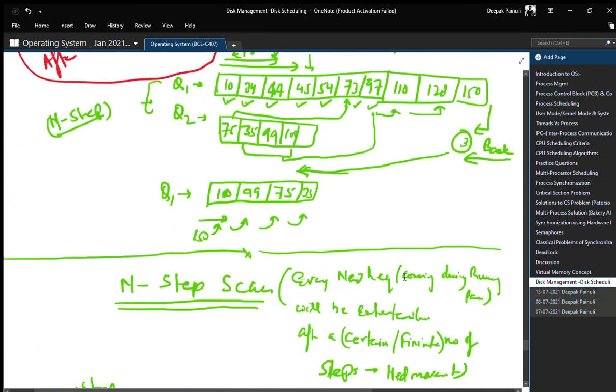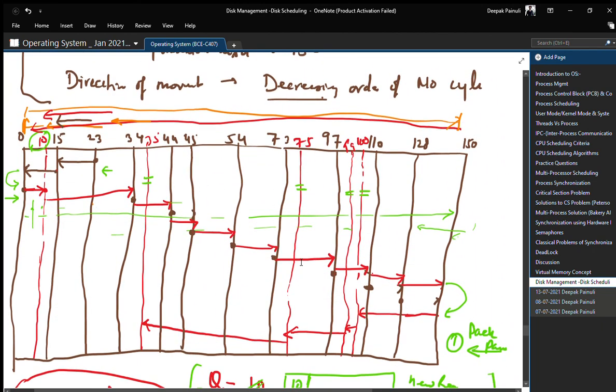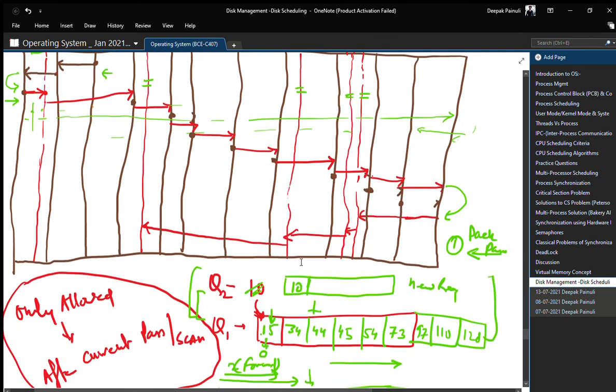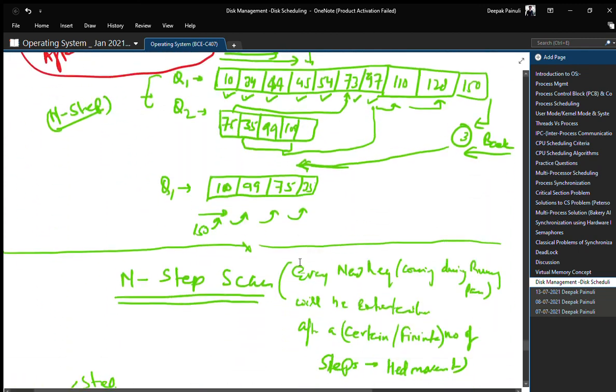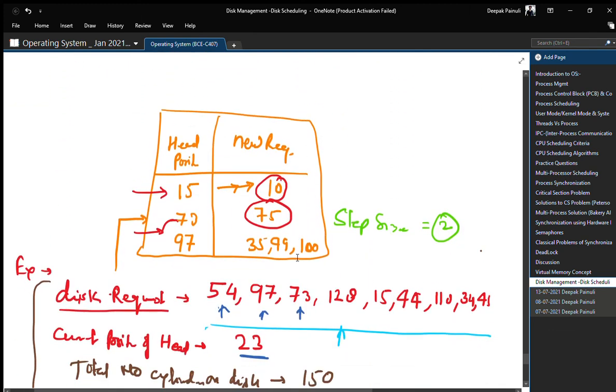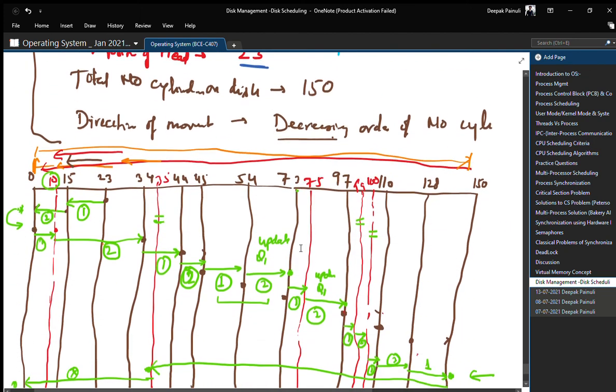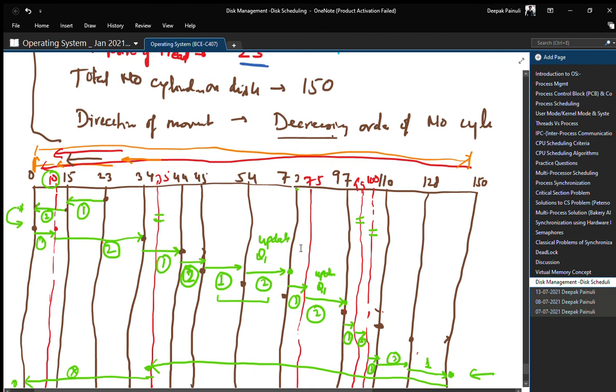But due to the nature of this algorithm, some of the disk requests may or may not go to starvation, but in n step scan there is less chance that our request will go to starvation, because we have bounded our algorithm with a certain number of steps. That means after a certain number of steps or head movement, the queue will be updated.